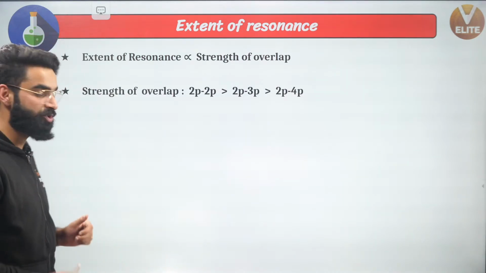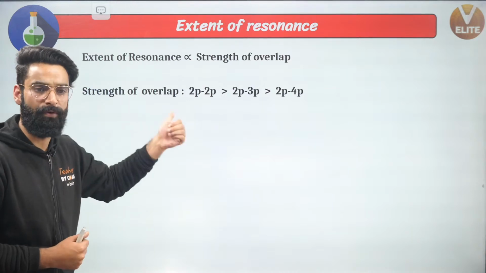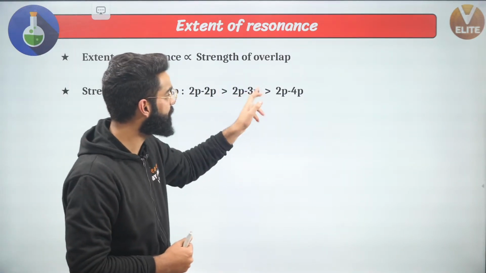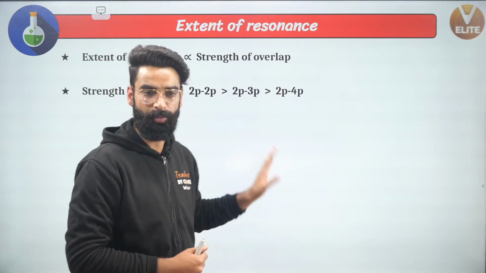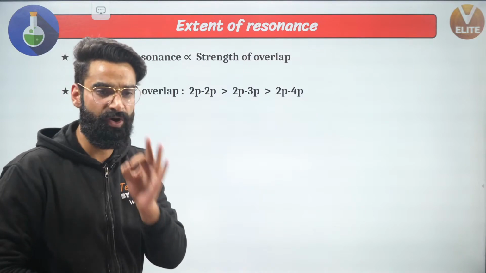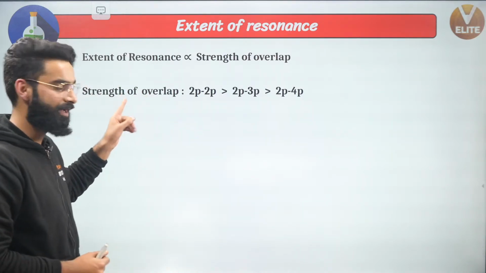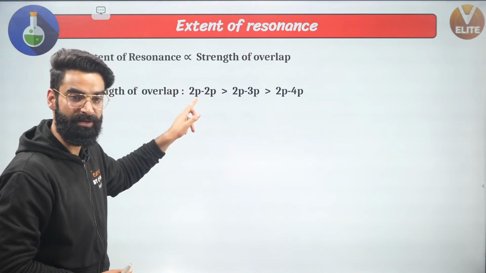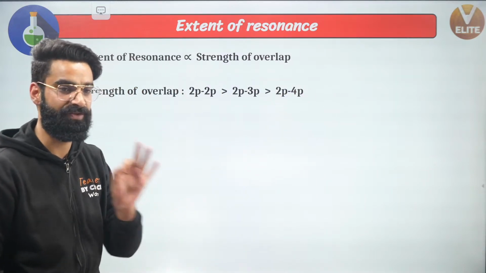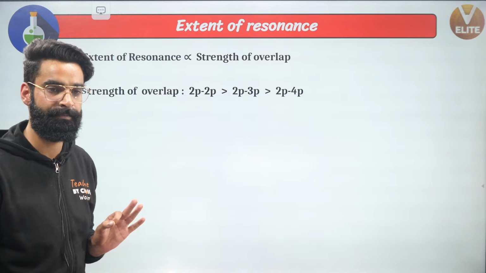See guys, the first thing which you must know right here: extent of overlap in 2p-2p is always greater than 2p-3p, which is always greater than 2p-4p. This is something which you would have studied in chemical bonding also, right? Extent of overlap in 2p-2p is always going to be maximum, followed by 2p-3p, followed by 2p-4p. Okay, this is something which I want you guys to remember.